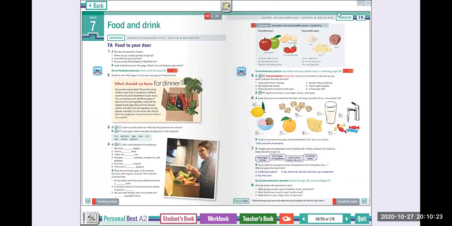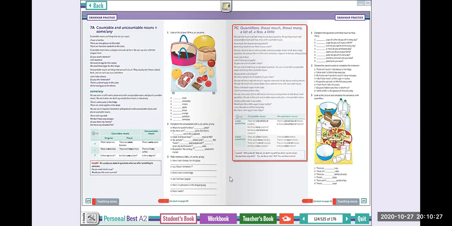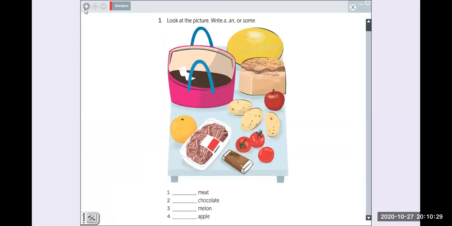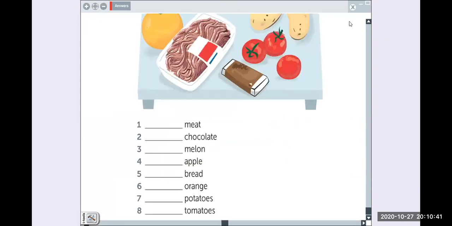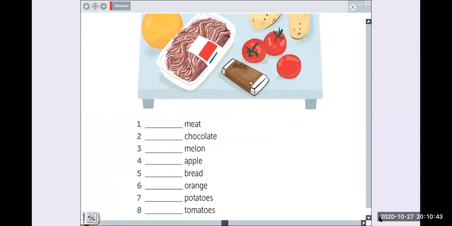Let's do an exercise. Let's go to page 124. Here we have a very easy exercise. It says write a, an, or some in these nouns. For example, meat. What can we say? Some. Some meat, because meat is uncountable.